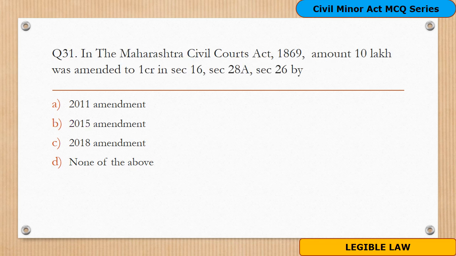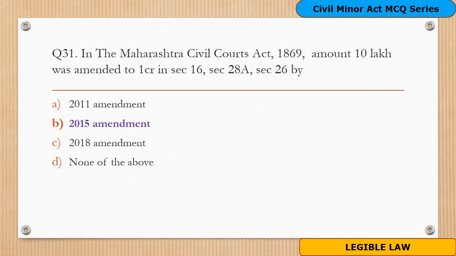Question 31. In the Maharashtra Civil Code Act 1869, the amount 10 lakh was amended to 1 crore in Section 16, Section 28A and Section 26 by which of the following amendments? Options are A. 2011 amendment, B. 2015 amendment, C. 2018 amendment, D. None of the above.